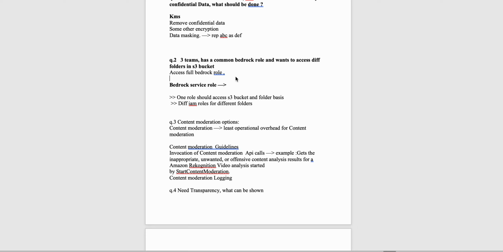So out of 4 options, 2 you would be able to eliminate directly. The other 2 options left were that you should create different IAM roles for all 3 folders, basically IAM role 1 for the first team, IAM role 2 for the second team, or the other option was that one role should access the S3 bucket, and in the S3 bucket policy, they can restrict based on the folder name. Like only team A can access this folder, team B can access this folder. So that would be a potentially better option because the operational overhead is less, because here we are only creating one IAM role instead of 3.